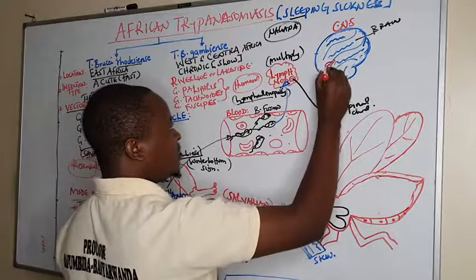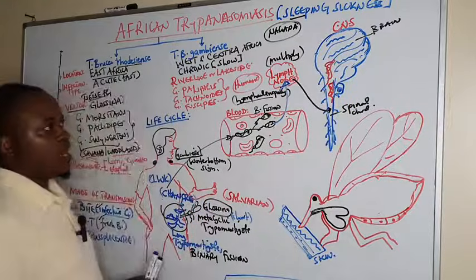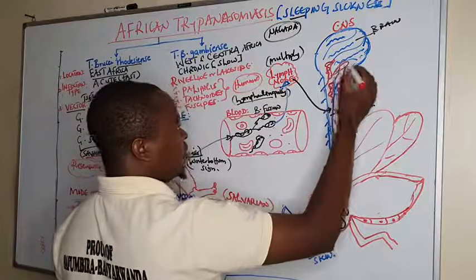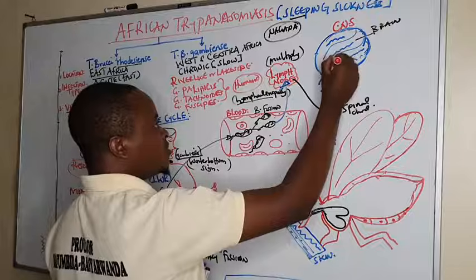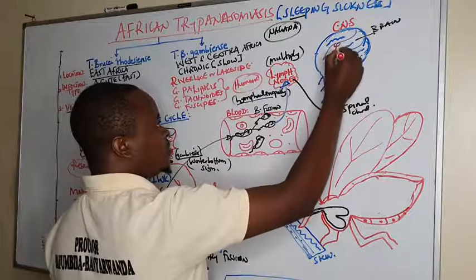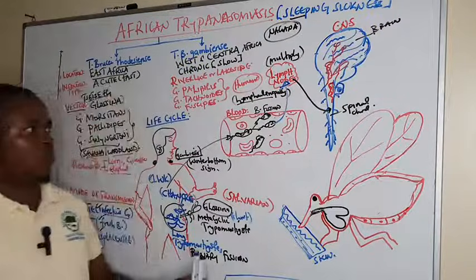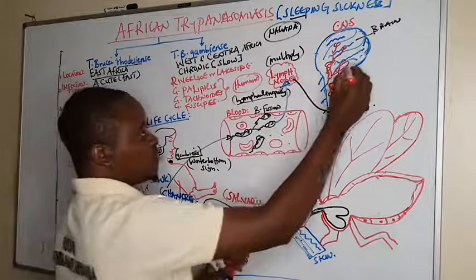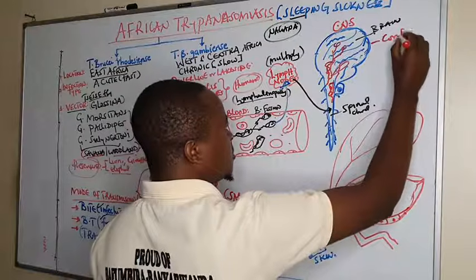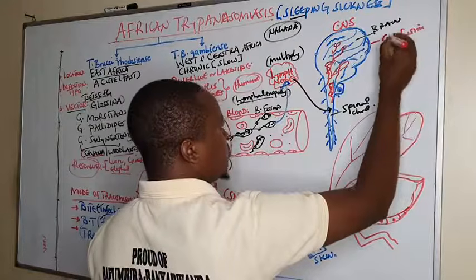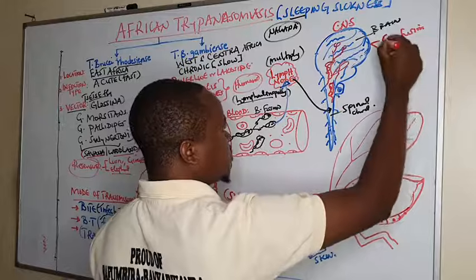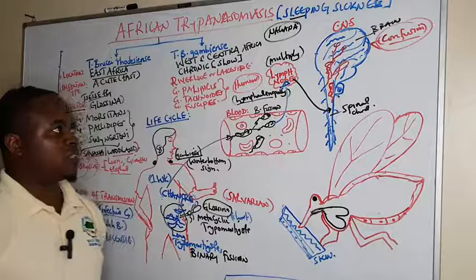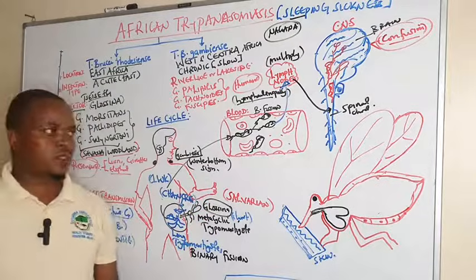They can invade even within the brain. And there they continue to multiply by binary fission, whereby when you have one, it gives two, and we end up with central nervous effects, such as this person might end up with confusion, sluggish speech, and any other form of effect within the central nervous system.